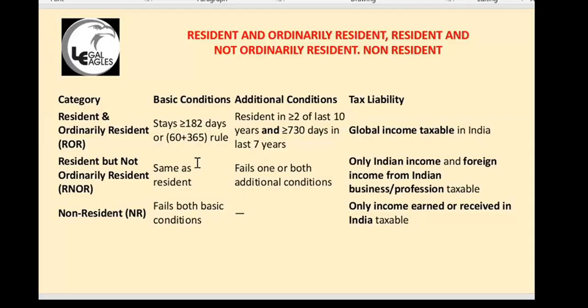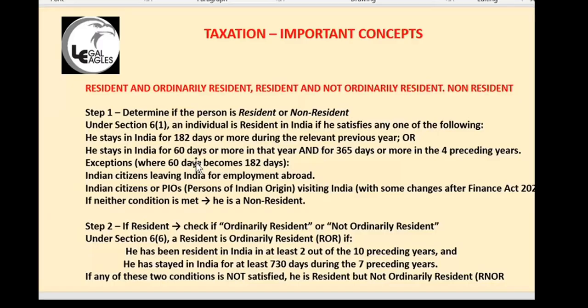So any person who is staying more than 182 days is one of the basic conditions. Section 6(1): An individual is resident in India if he satisfies any one of the following. He stays in India for 182 days or more during the relevant previous year.